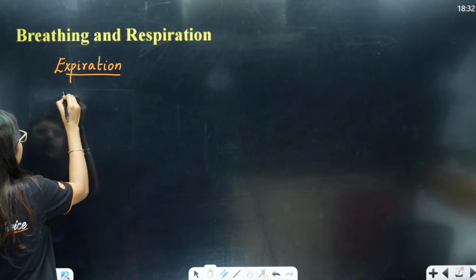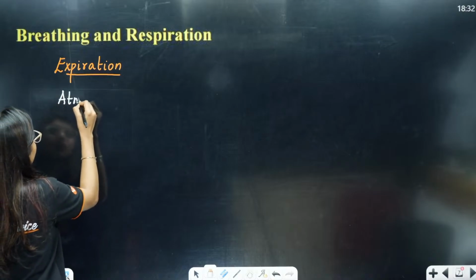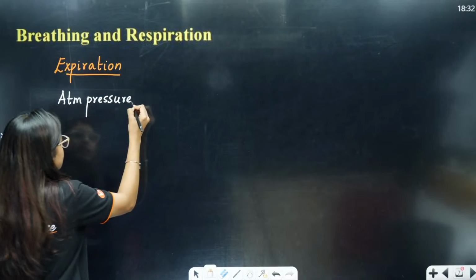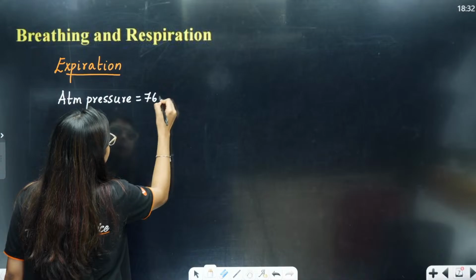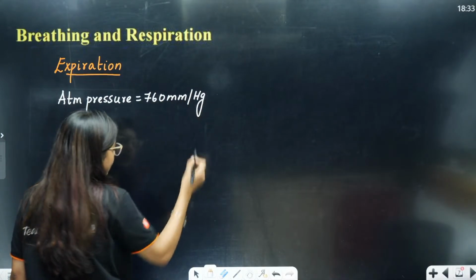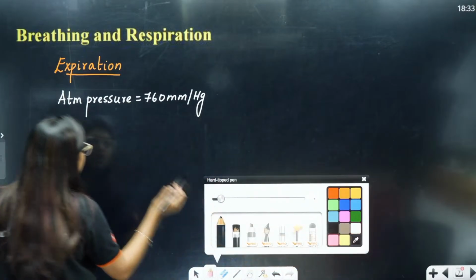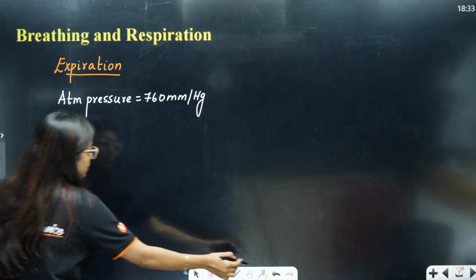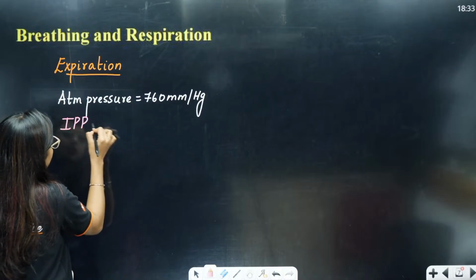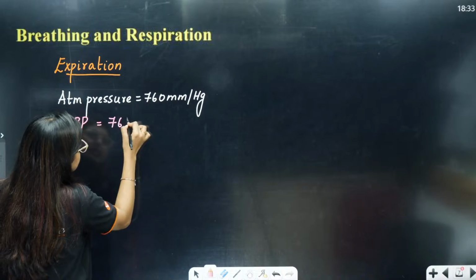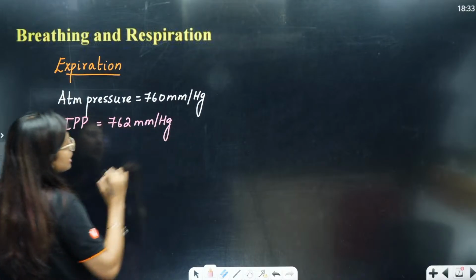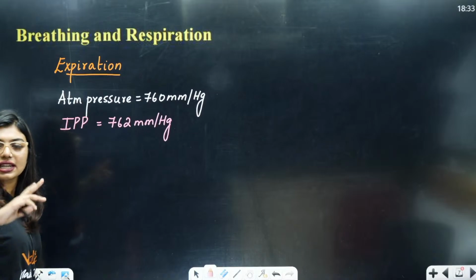So, students, here the atmospheric pressure is going to be the same, 760 mmHg, and my IPP, that is intrapulmonary pressure, is going to be 762 mmHg. That means I have increased it by 2.